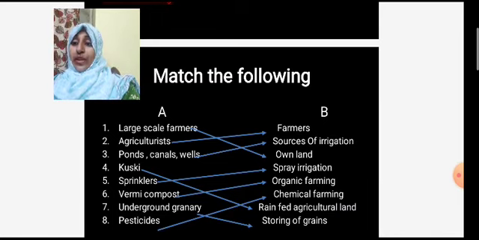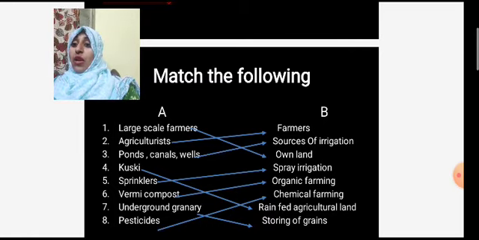Okay. Then next, ponds, canals and wells: they are the source of irrigation. Khushki is another name for what? Rain-fed agricultural land.